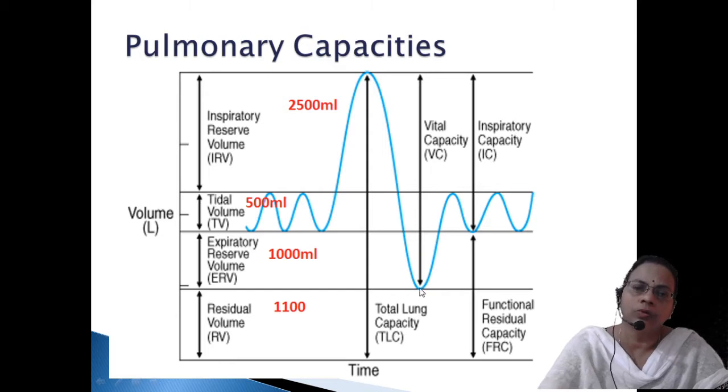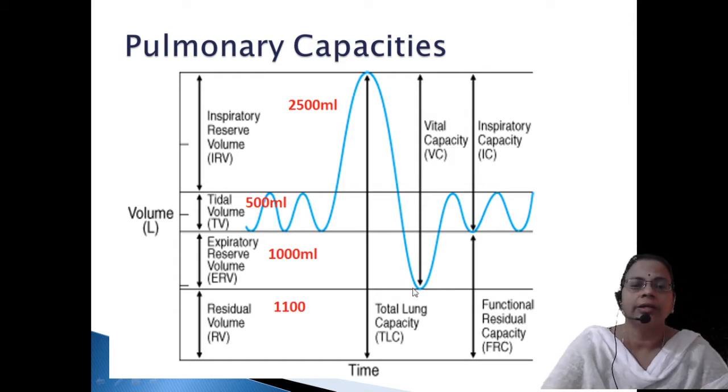Then we will move on to total lung capacity. Total lung capacity is the maximum amount of air that can be accommodated within the lungs. So how much air can be present? Here it is the total value. In different ways the same equation can be given. It can be tidal volume plus ERV plus IRV plus RV.